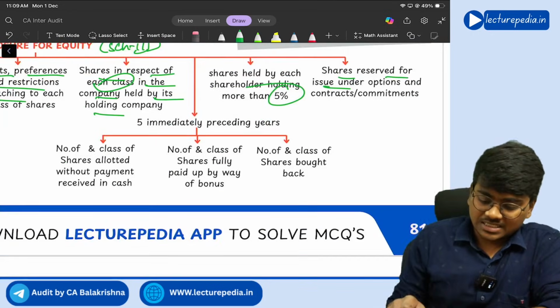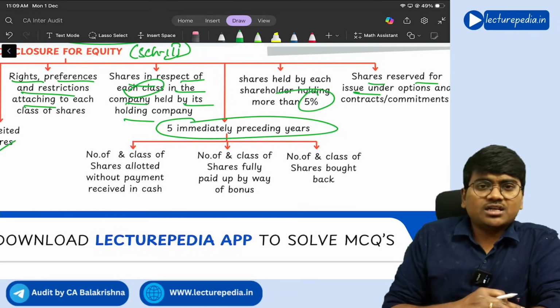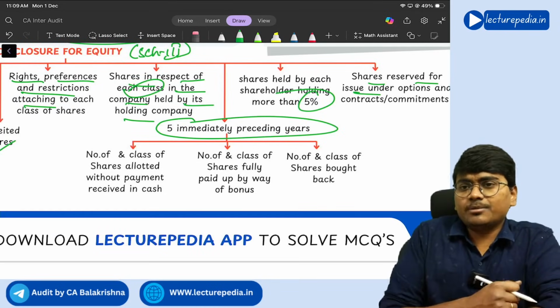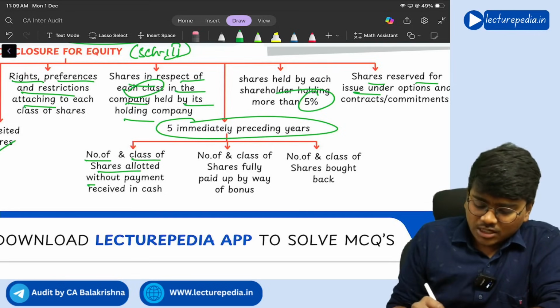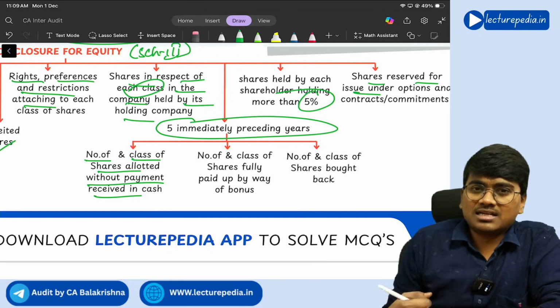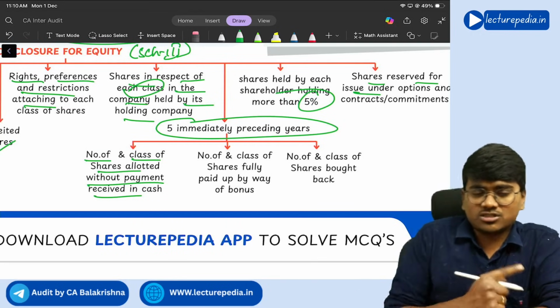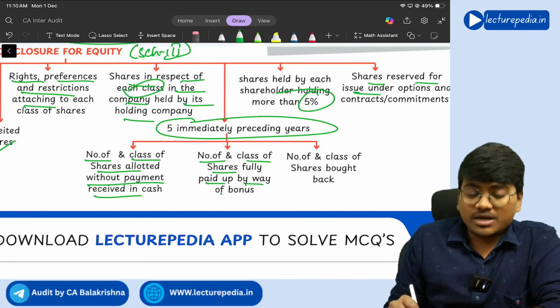Clear? Yes. Next, for the 5 immediately preceding financial years, you need to show the number and class of shares allotted without payment being received in cash. So for consideration other than cash, have you allotted any shares in the past 5 years? If yes, disclose. Next, number and class of shares fully paid up by way of bonus.